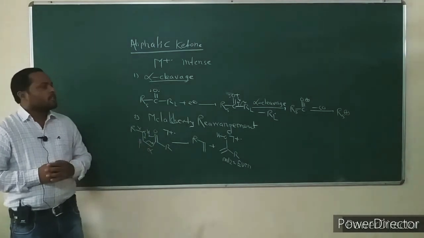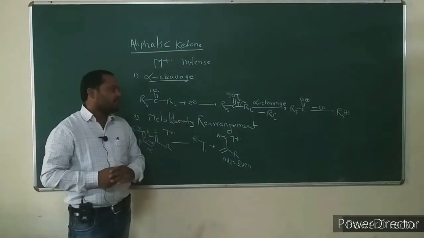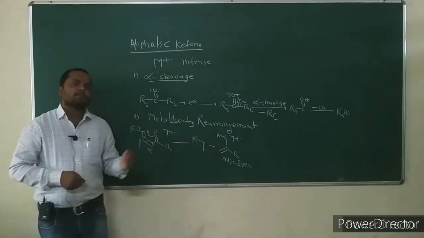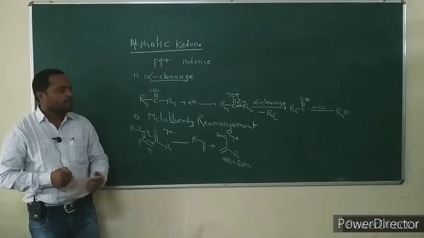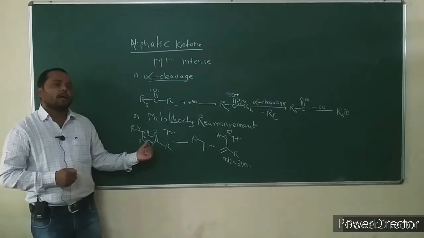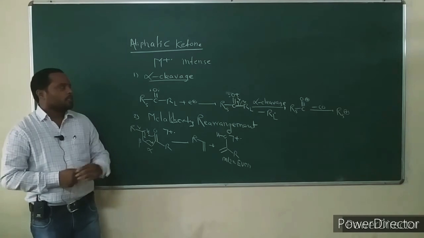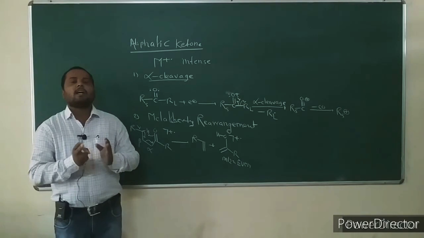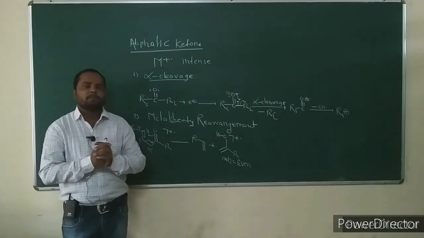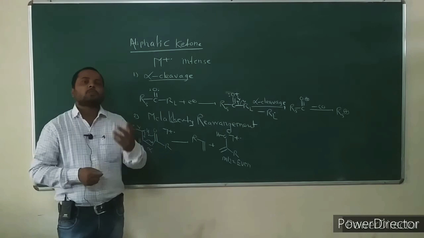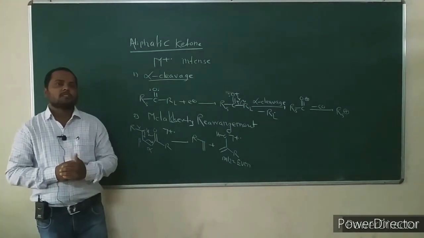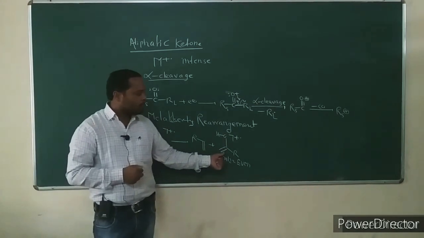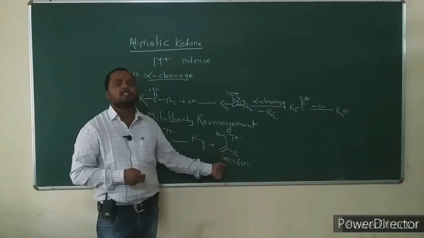In aliphatic ketones, the first one is alpha cleavage and the second one is McLafferty rearrangement. McLafferty rearrangement requires a gamma hydrogen atom. In an aliphatic ketone where two different alkyl side chains are present and both have gamma hydrogen atoms, two different McLafferty rearrangements occur to give fragment ions. These fragment ions always have even mass numbers.